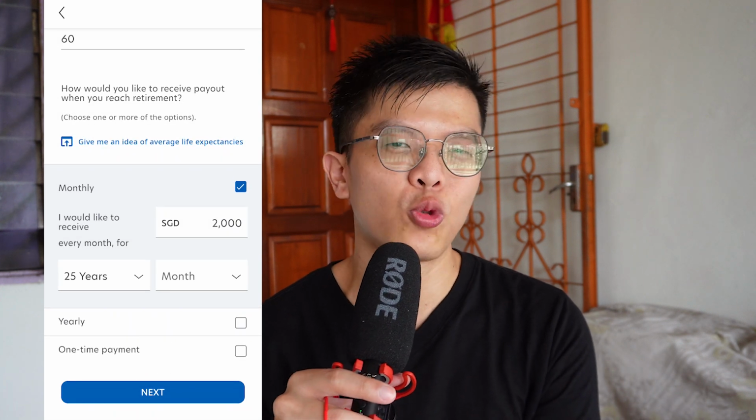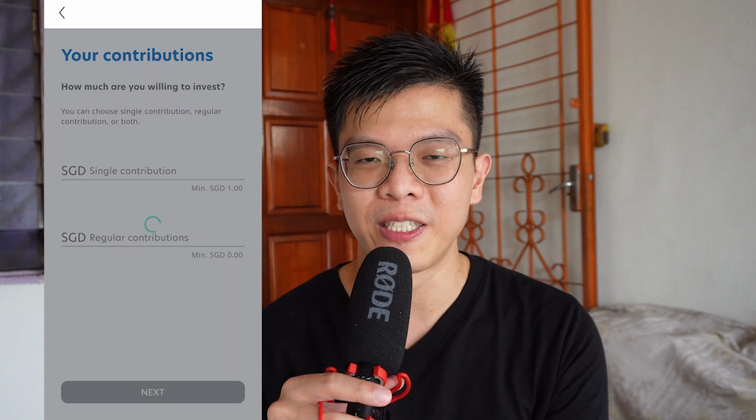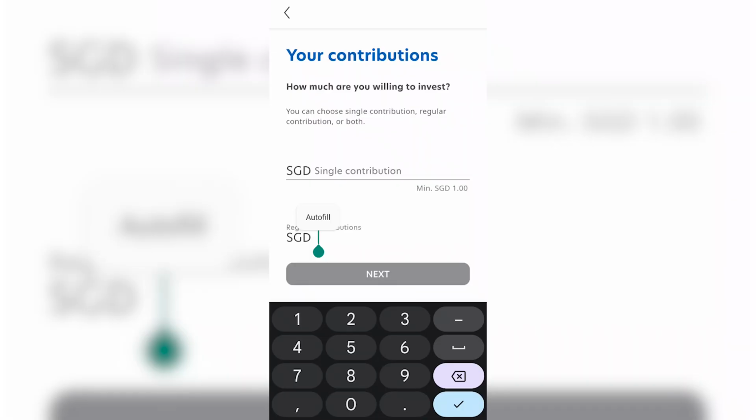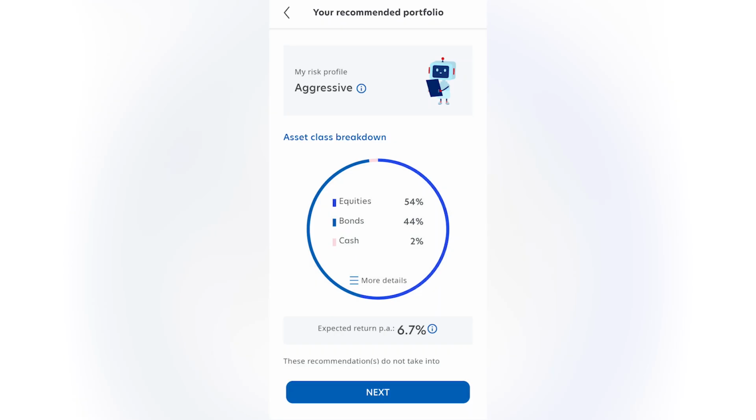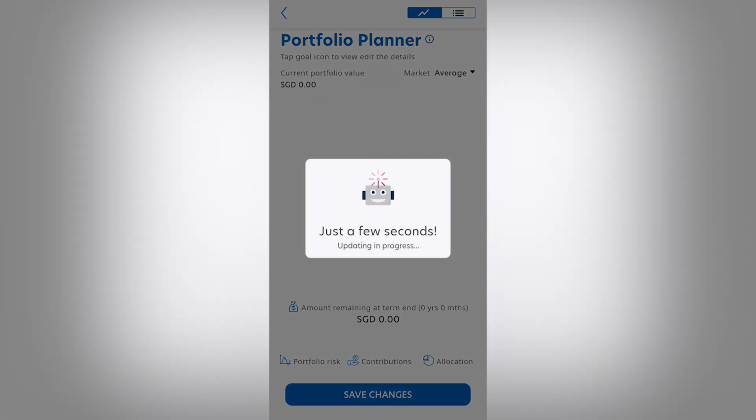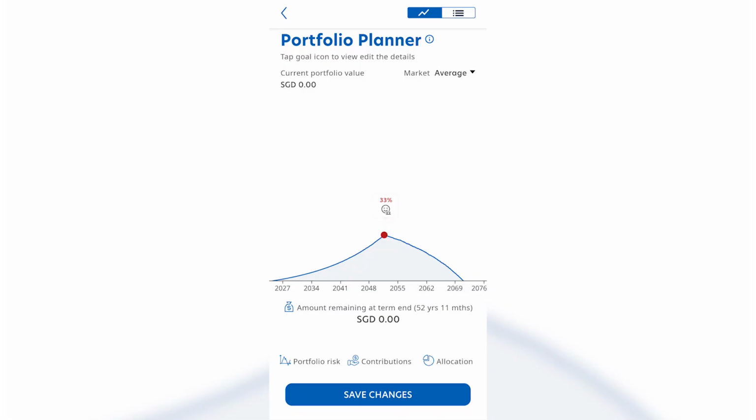And I'm expected to live till the age of 85, which means I need 25 years of retirement funds. But I'm only willing to invest $300 per month. And with my aggressive risk profile, my expected return is only 6.7% per annum. Continuing with this situation, I only have a probability of 33% to succeed and achieve my goal.